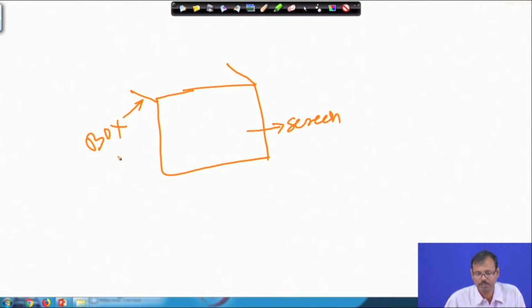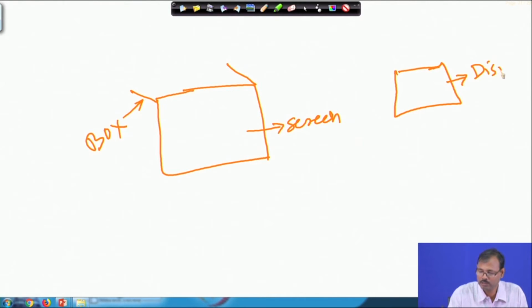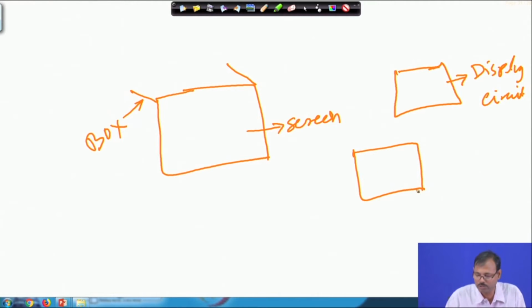Then what are the other components it has? It has some electrical components. So, this is the display circuit. Then the power has to be managed for the display circuit and the sound circuit, so there is a power circuit.